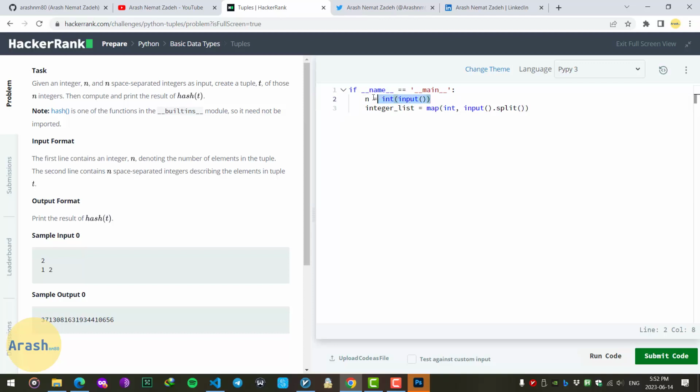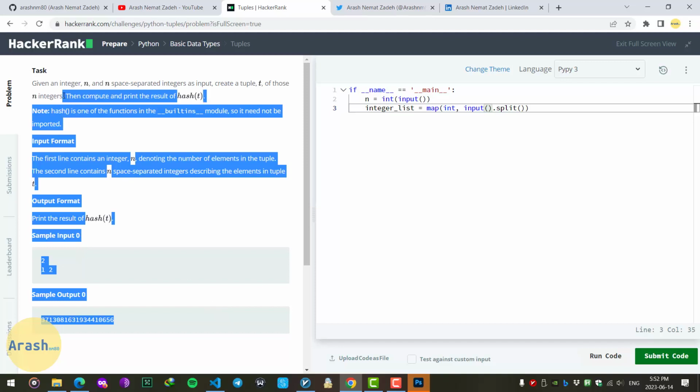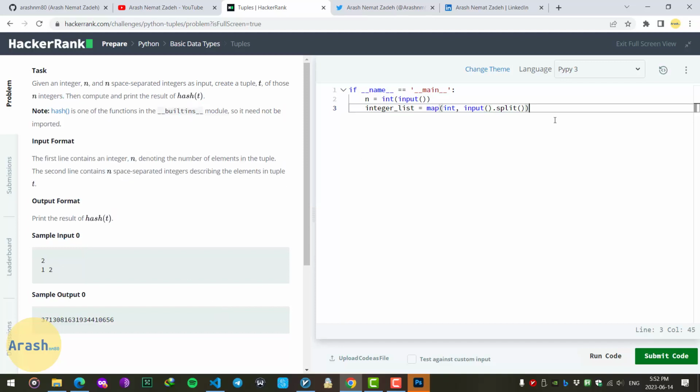an integer named n has already been read from the input, and we have also created an integer list from the next line of our input, more information about which is available on the left side, but I'm not going to make the video too long, so let's just write the code.